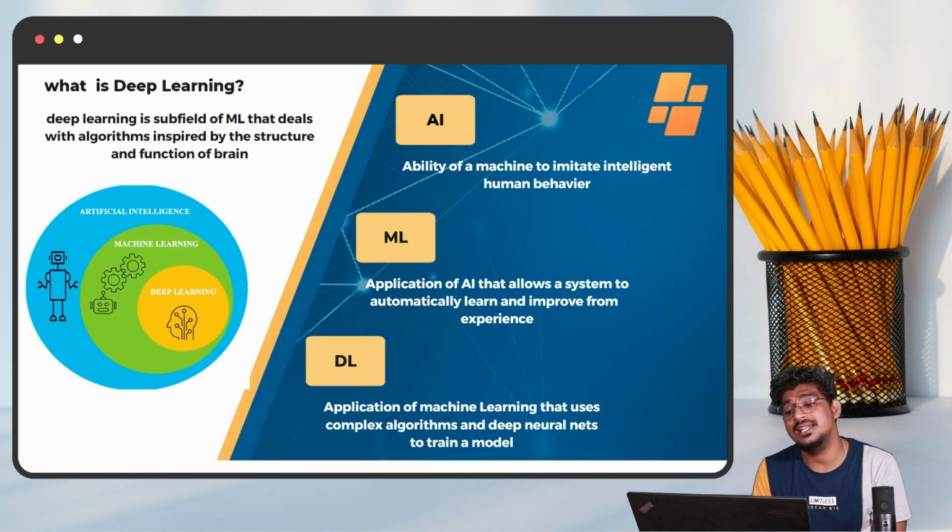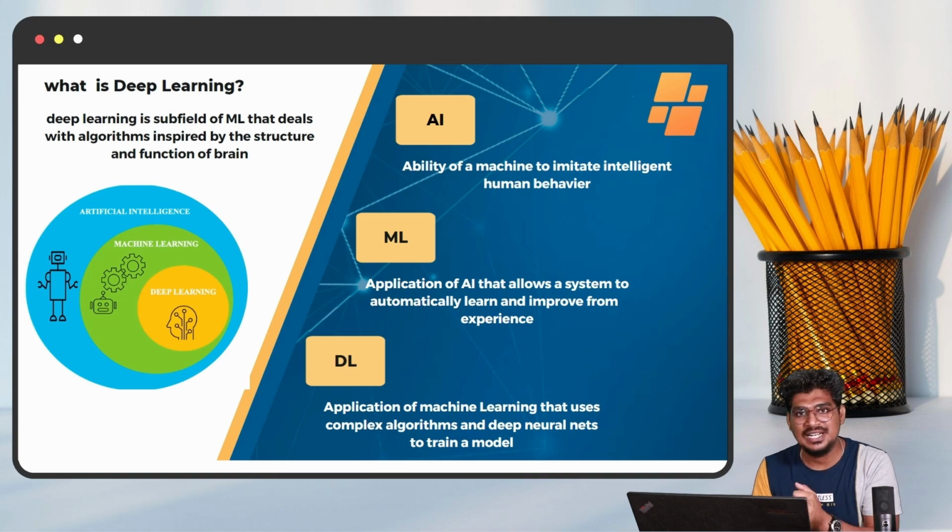And what is machine learning here? It is the applications of AI that allow a system to automatically learn and improve from experience. That means once you train the machine with the machine learning algorithm and training is completed, it is going to automatically learn from the user input.